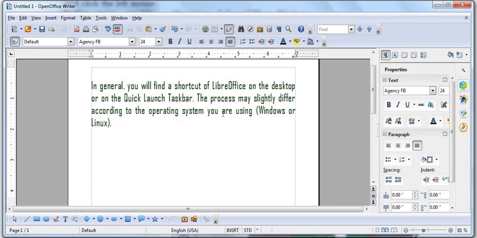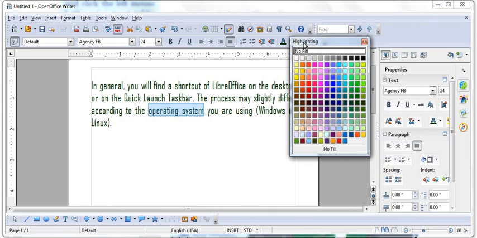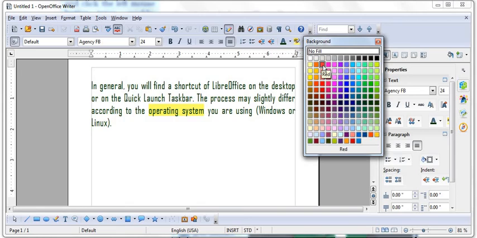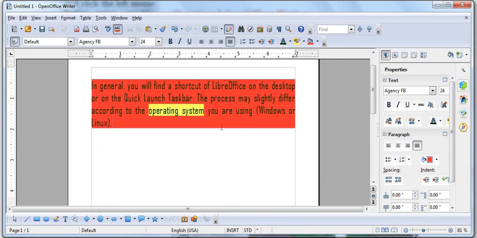Suppose I want to highlight this operating system. So I will select it, and from here, which color of highlighting do I want? Yellow. So I will click on yellow. This is highlighting. So highlighting and font color, you understood their usage, right? Now suppose you want a background color for the paragraph. I will click on this and select this, so the paragraph color will be changed.